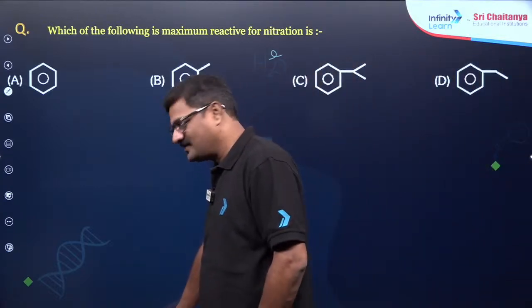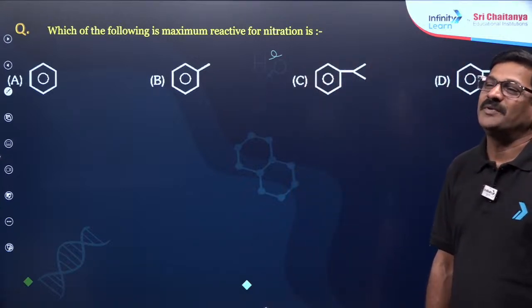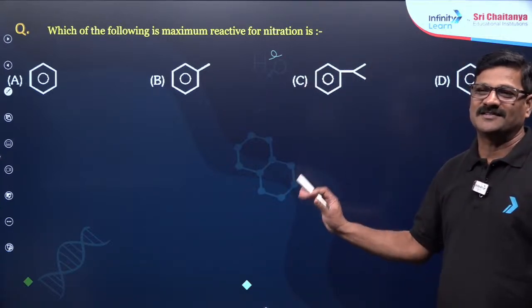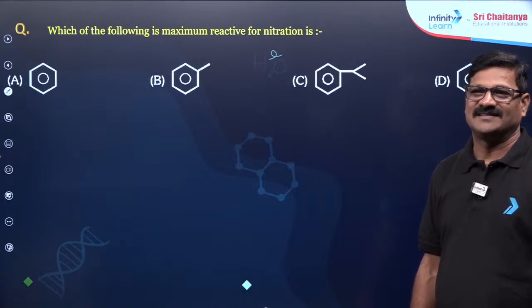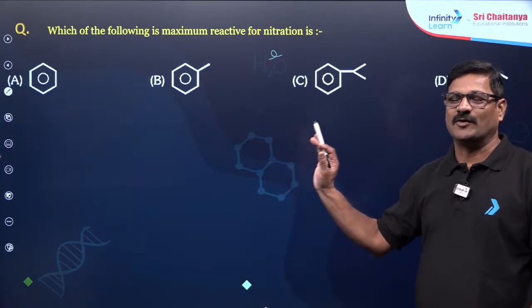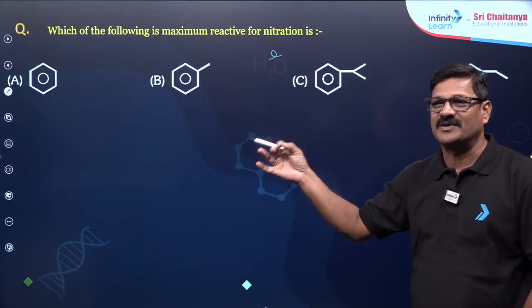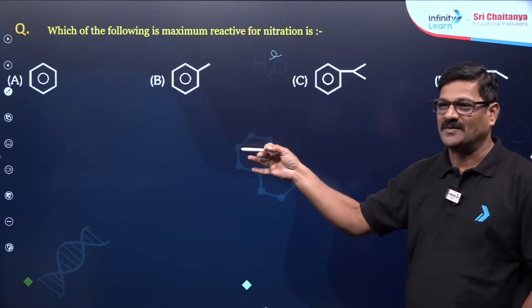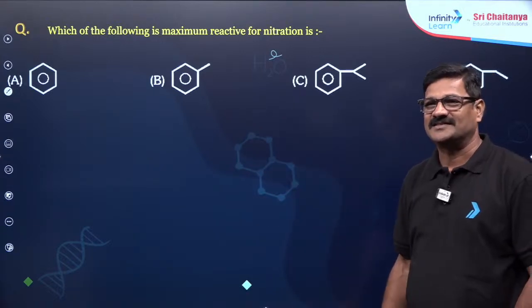Okay, let me check. Let me check the structures. The previous one. So what will be the answer for this question, child? Tell me quickly. So your decision making tendency decides here. In the NEET examination, your decision making tendency decides everything.